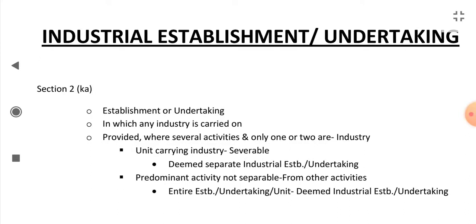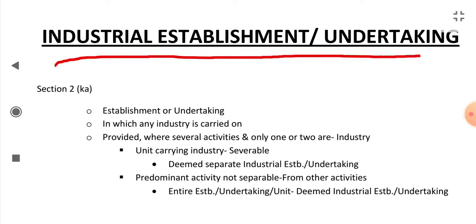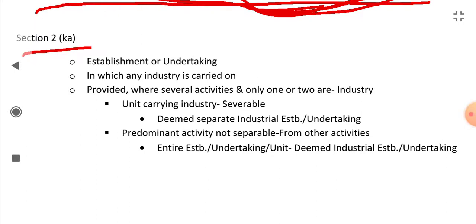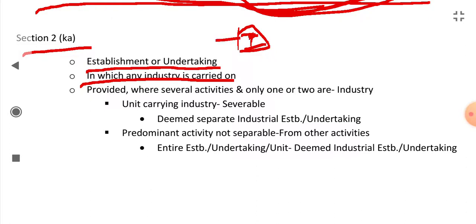What are industrial establishment or undertaking? Establishment means institute. Undertaking or establishment, they mean any institute. Section 2K says that any establishment or undertaking means any institute in which any industry is being carried on. Suppose this is an institute, and in this institute an industry is being carried on, so this institute will be called an industrial establishment or undertaking.